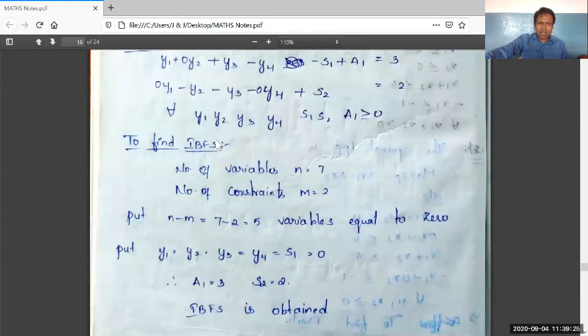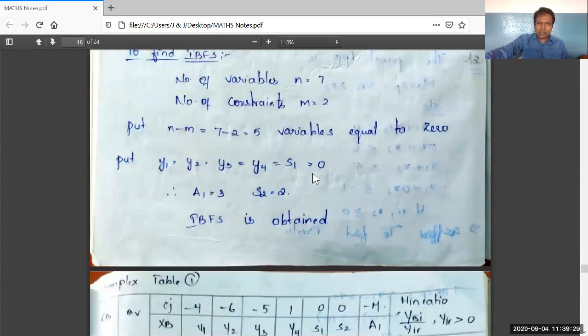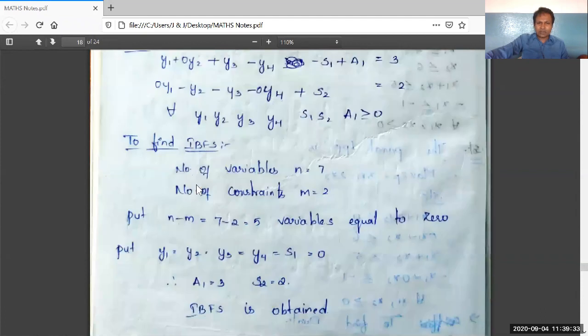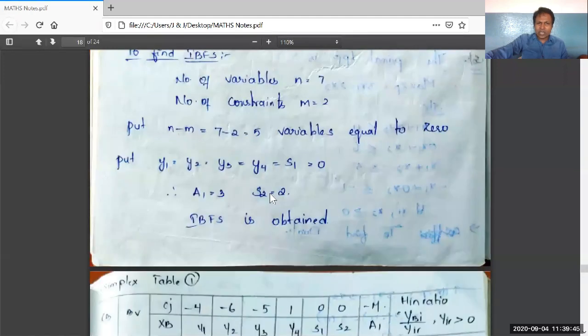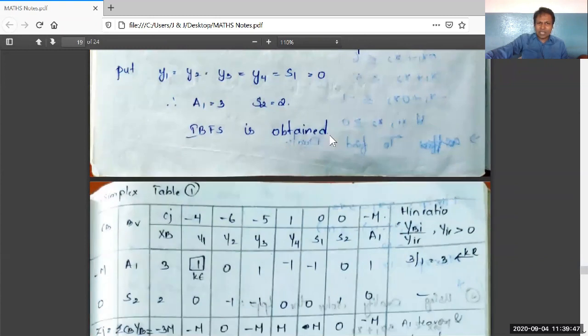We find the initial basic feasible solution by substituting n minus m variables as 0. Those variables are y1, y2, y3, y4, s1 equal to 0. Right. Therefore, we get a1 equal to 3 and s2 equal to 2. a1 equal to 3 and s2 equal to 2. Therefore, the IBFS is obtained.